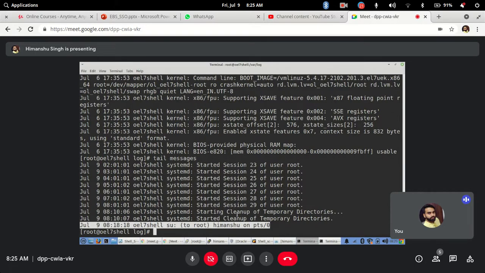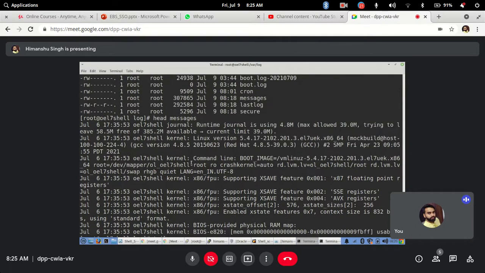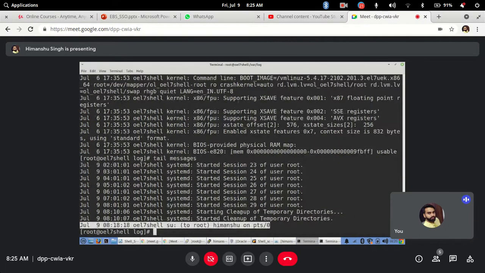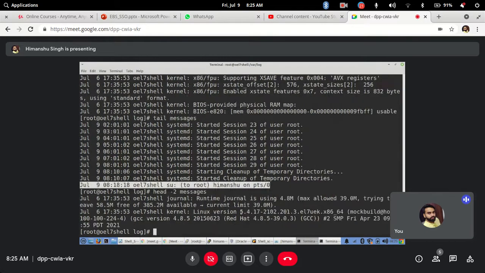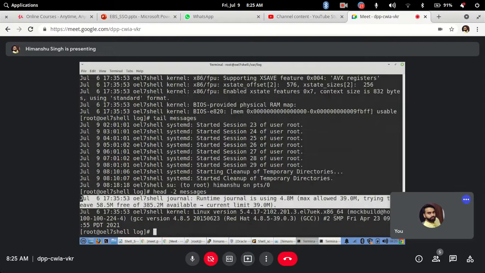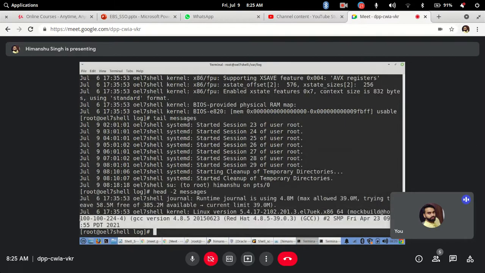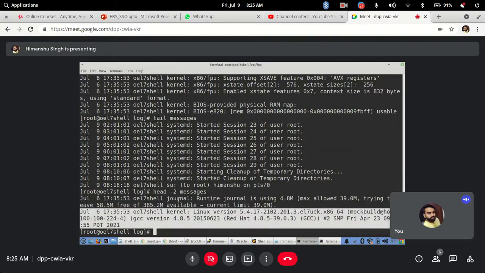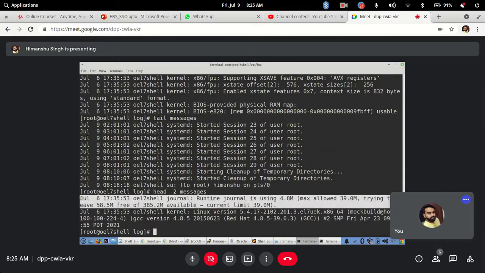Okay, now if you want to say, I don't want 10 lines, I just want 2 lines. Default value is 10. So what you can do, head hyphen 2. So it will just display only 2 lines from top. Only first 2 lines it is displaying. This whole is 1 line actually. It is displaying you like this, but this whole is 1 line, and this is 1 line. So that's why 2 lines it has displayed.